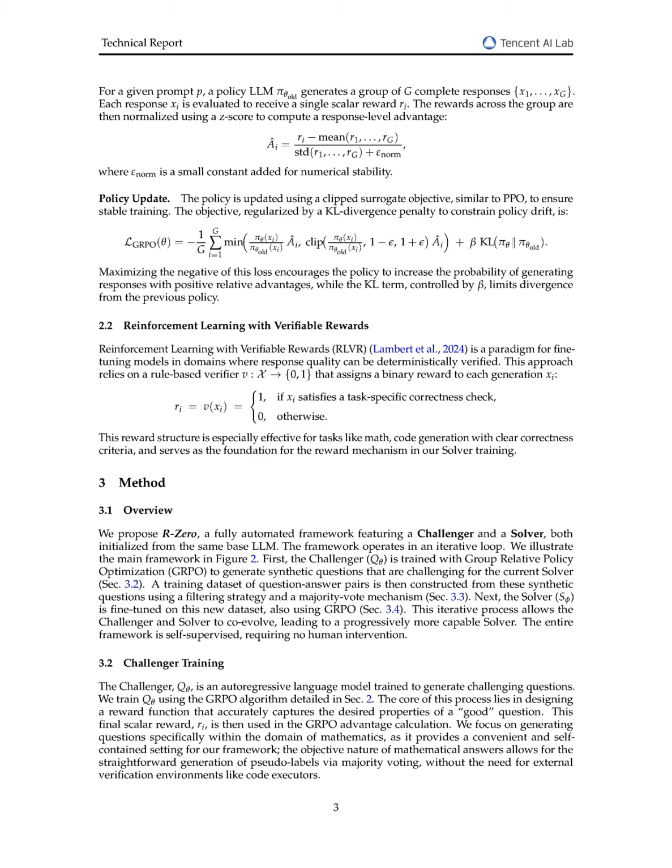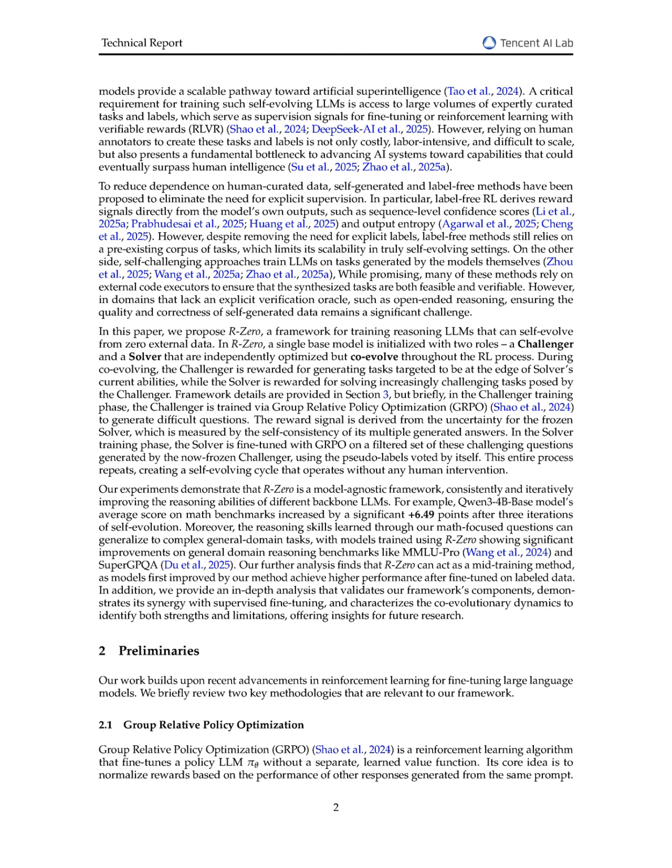The R0 framework operates through an iterative co-evolutionary process involving two roles, the challenger and the solver, both initialized from the same base LLM. First, the challenger is trained using group relative policy optimization, GRPO, to generate challenging questions that are difficult for the solver to answer.